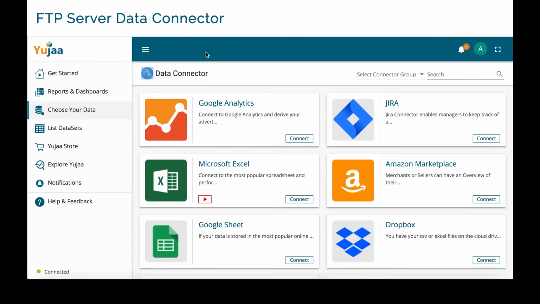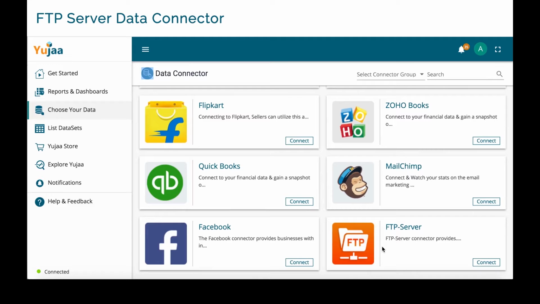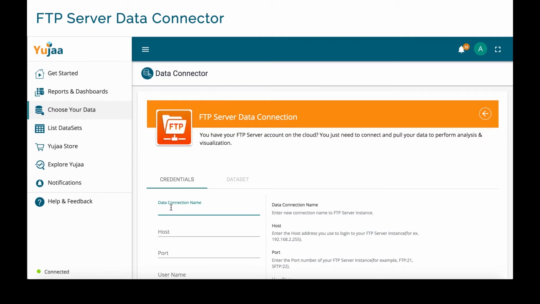Let us say that we have a file which is on any remote server. So by using Yujaa, we can directly connect to that file and create visualizations on top of that. So here in the choose your data section, we have the FTP server connector. So first off, I'm going to give this connection a name.